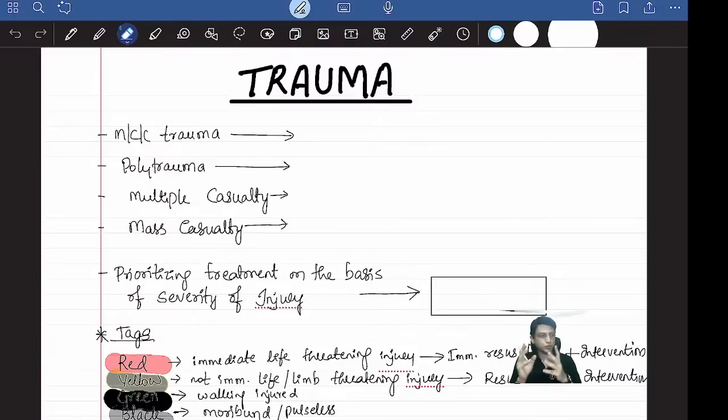So, two or three basic principles of our surgery class. There are going to be another 2 weeks of surgery classes for you. First, I will make it as simplified as possible. Surgery, I know, is not a mainstream subject for you, but from the exam point of view it's important. Whichever content is essential and relevant for your examination, only that will be discussed. I'll make the concepts very crisp and clear. I'll not go into too much detail and bore you. Instead, I'll explain whatever is required to understand the concept, very crisp and concise.